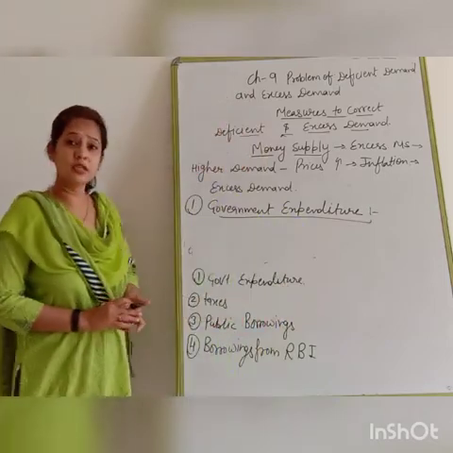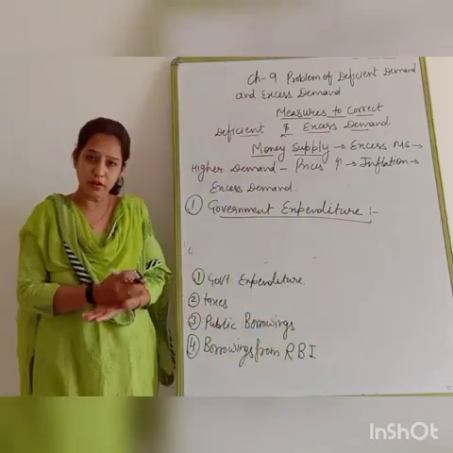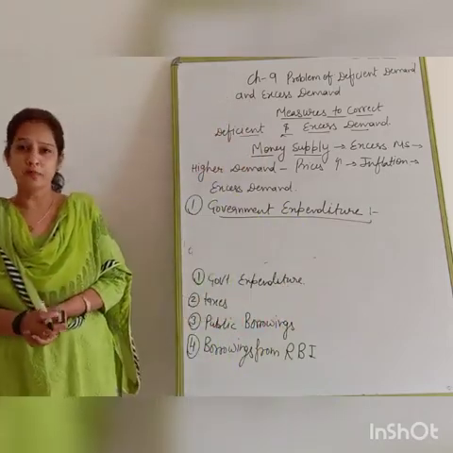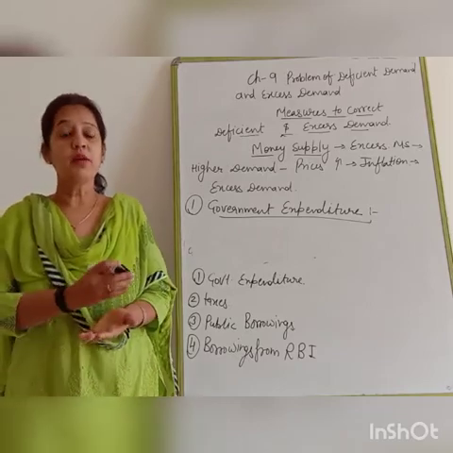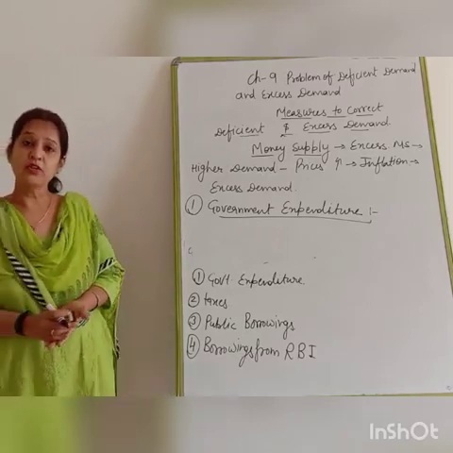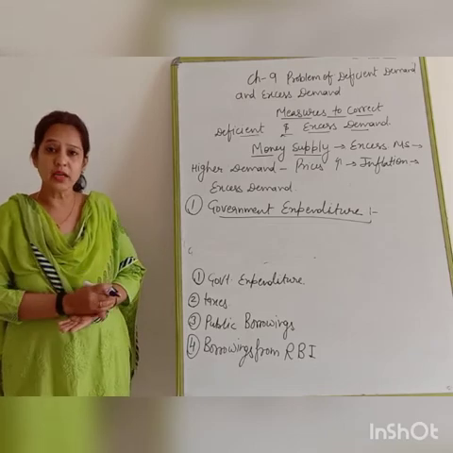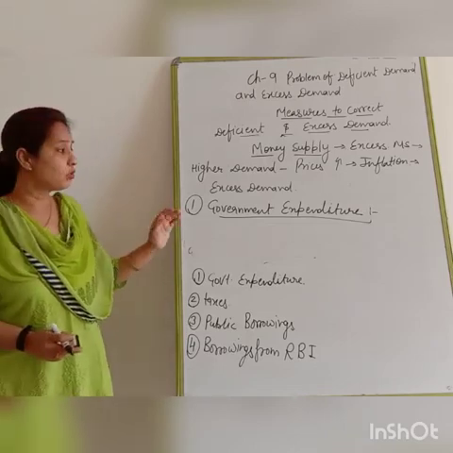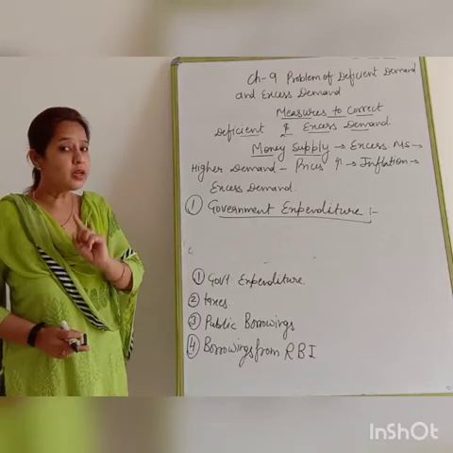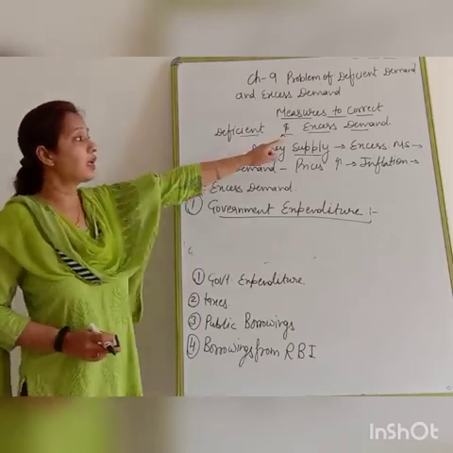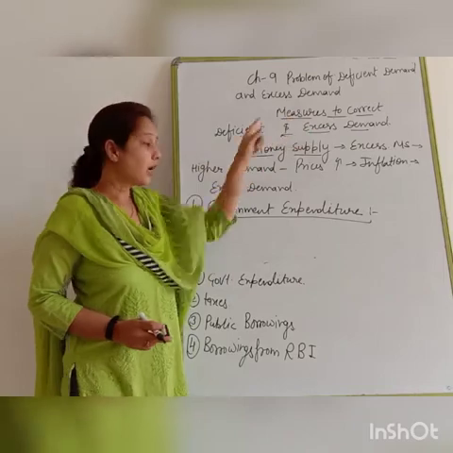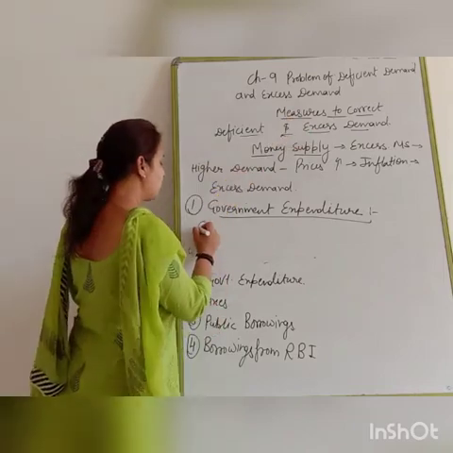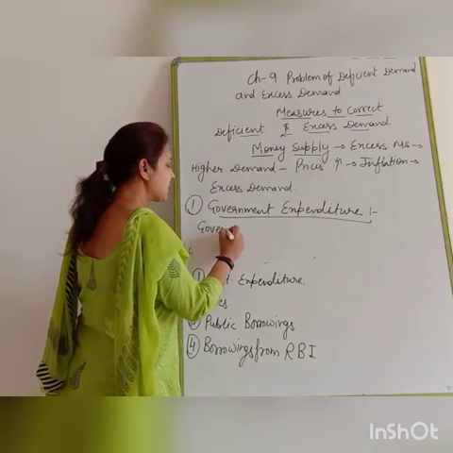Now the government does expenditure on development and non-development also. The government spends on education, defense, and subsidies. So the government incurs various types of expenditure. When the government wants to correct excess demand, government expenditure will be less.